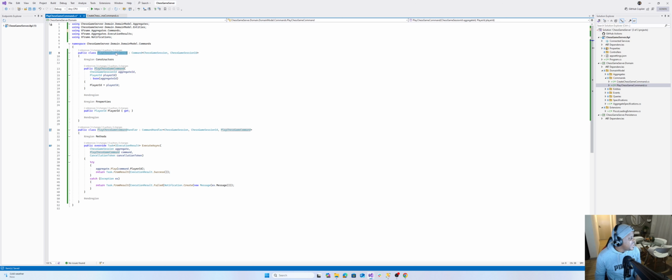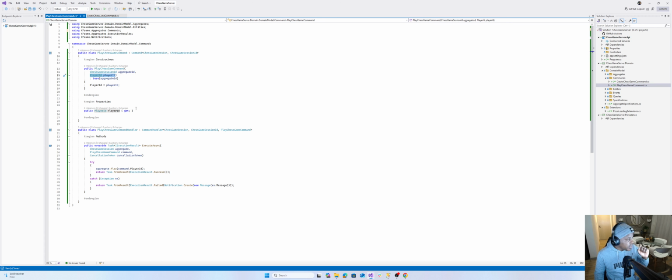All right, play chess game. What it does is, when we're playing a chess game, you have to take into consideration where you are playing and who is playing. Where are we playing? We are playing on a chess game session. How do we identify a chess game session? By an ID, right? We want to submit that ID. And then who is playing? It's this player ID that's playing. That's what we're concerned about.